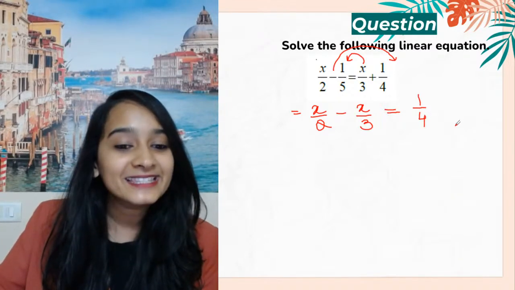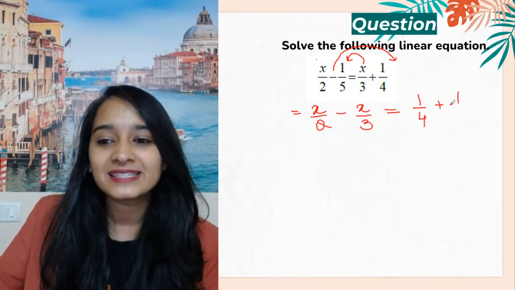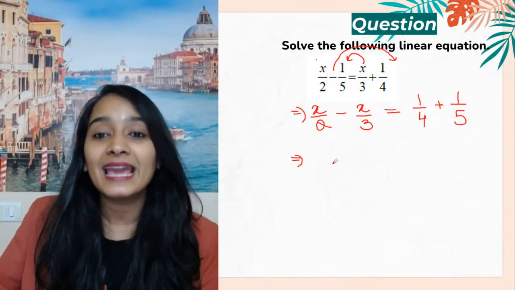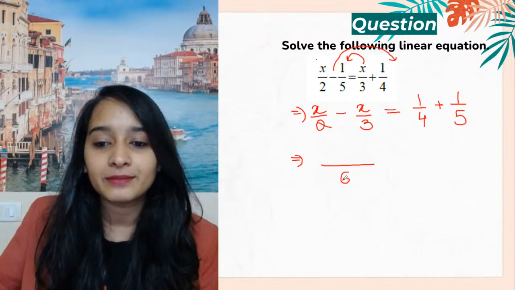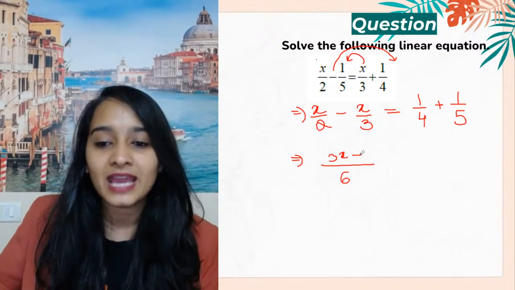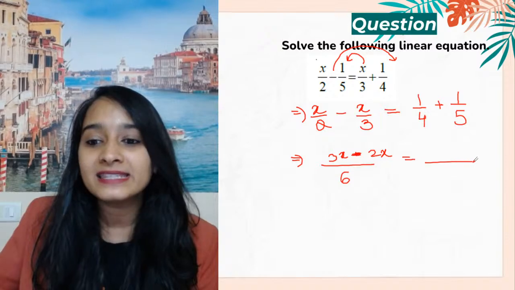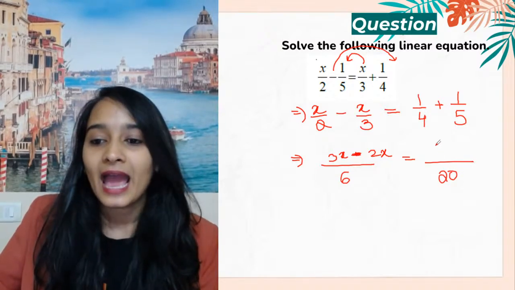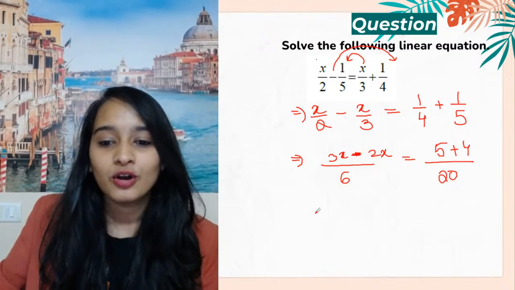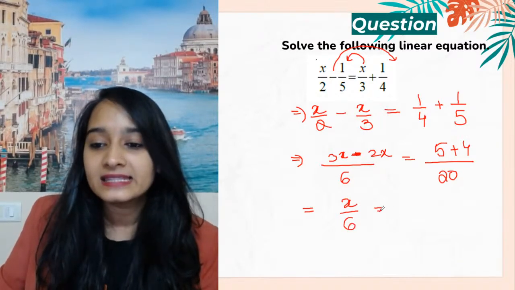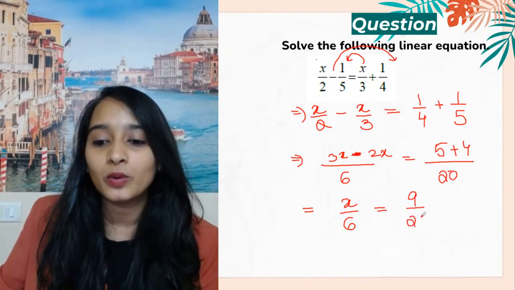Okay, exactly, it will become plus 1 by 5. Now what will we do? Let's take the LCM. So here the LCM is 6. So this is going to be 3x minus 2x is equal to, here what will the LCM be? 20, and then 5 plus 4. So this here will become x by 6 is equal to 9 by 20.